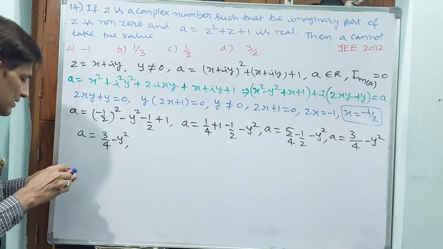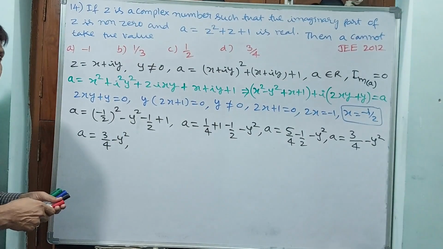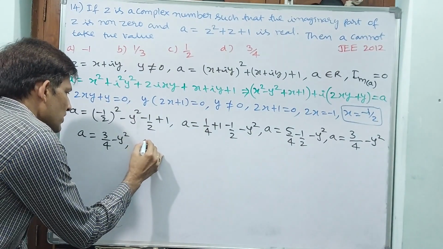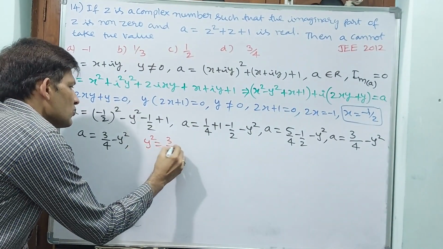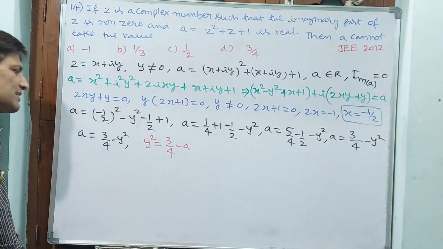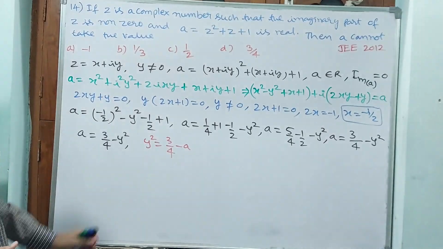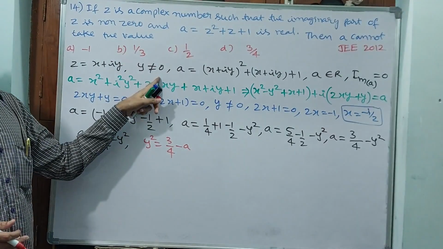Now, crucially, you have to observe here, otherwise you are not going to get that answer. Y square is equal to 3 by 4 minus A. I have sent y square to this side and A to that side. Now clearly they are mentioning that y is not equal to 0.